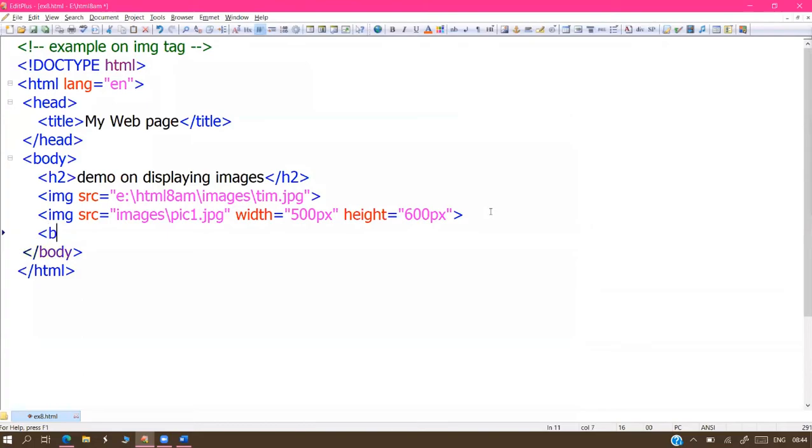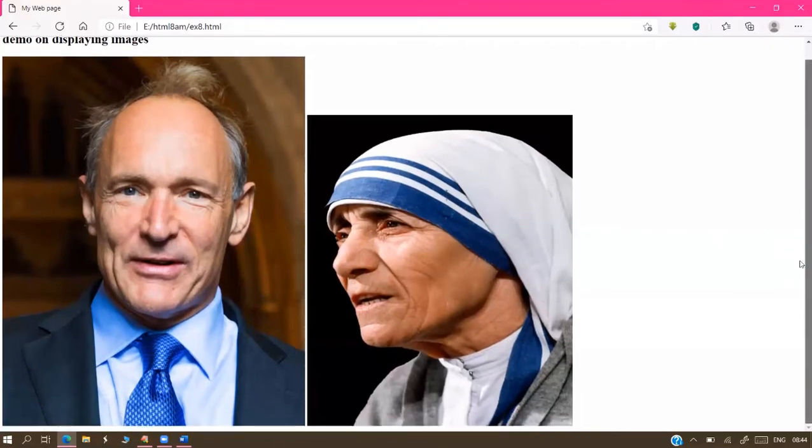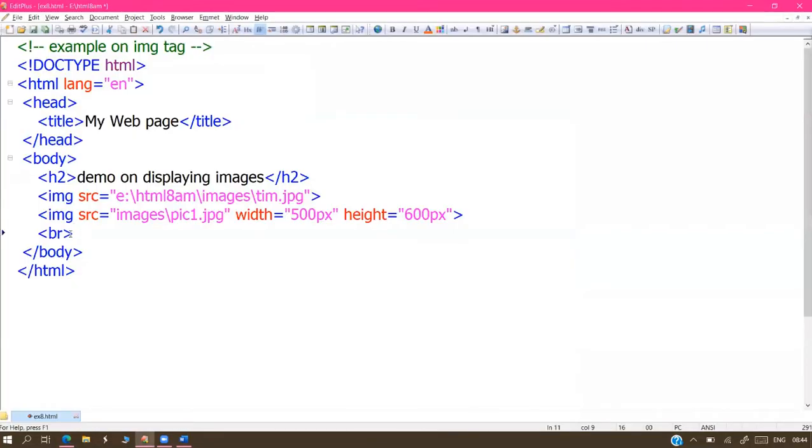Next here I'm taking the BR, break line. Observe now, images are inline. That's side by side they come. You have some more gap here. In this gap also you can display the image, but I'm not interested. So I just ended the line.